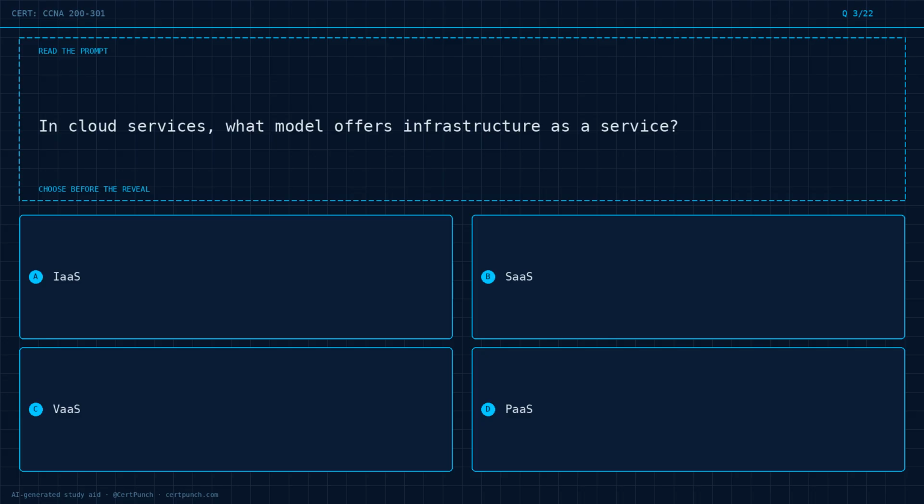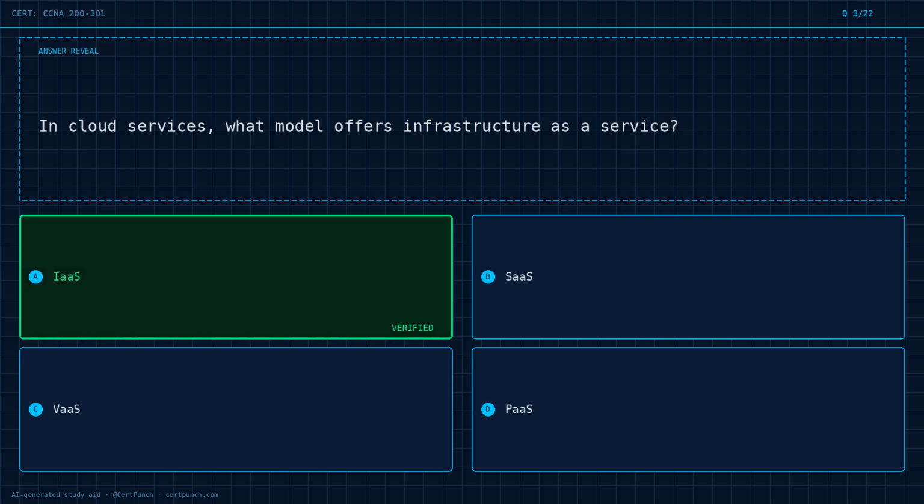Question 3 of 22. In cloud services, what model offers infrastructure as a service? Option A, IaaS. Option B, SaaS. Option C, VAAS. Option D, PaaS. Choose the best answer before the reveal. Commit to it now.